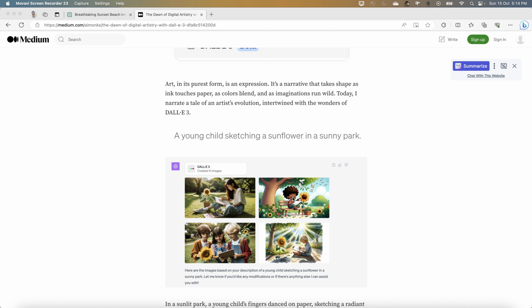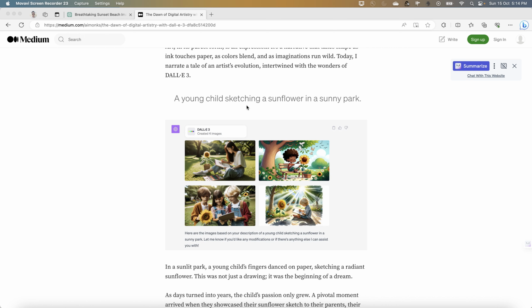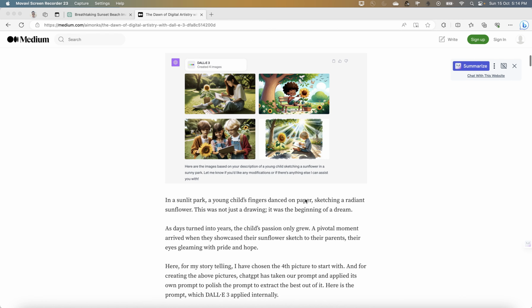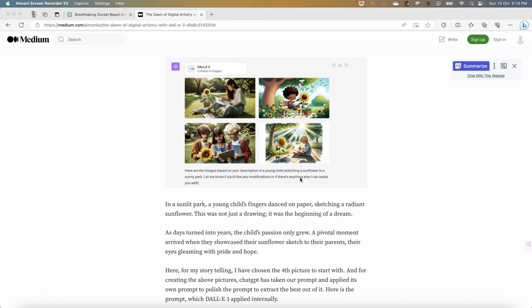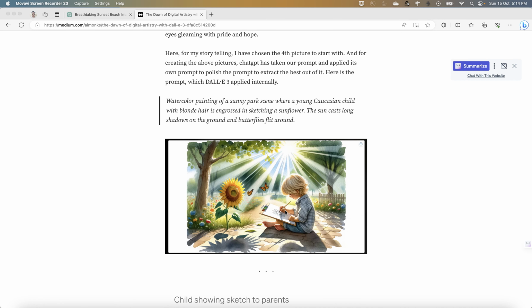First of all, you have some kind of background story in mind, and you step by step start coming up with that. Like you see a young child sketching a sunflower in a sunny park, right? These are my prompts basically, and these are the variations which it has given. Out of that, I said I will go with this particular image, and I'm just trying to connect the dots between all the images.